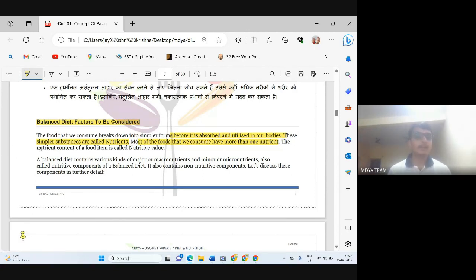The nutritive content of a food item is called nutritive value. So this is important. What is nutritive value? How much nutrition a food is giving to us, that is called nutritive value. For example, you are having rajma. All of you know about rajma?